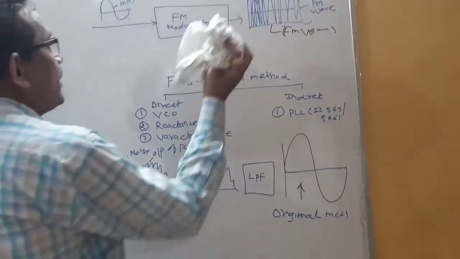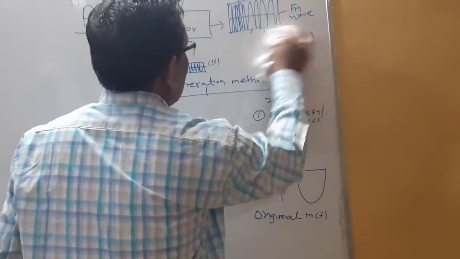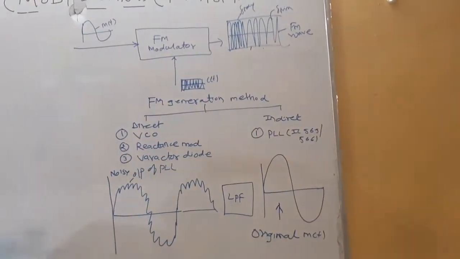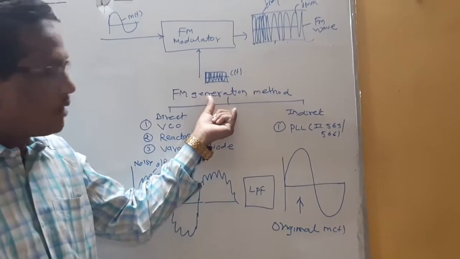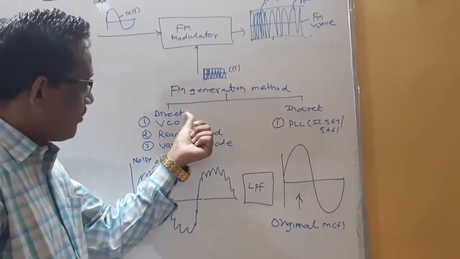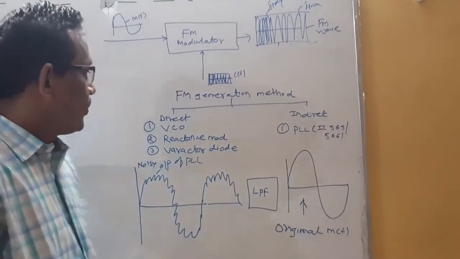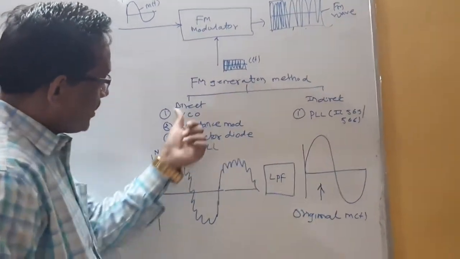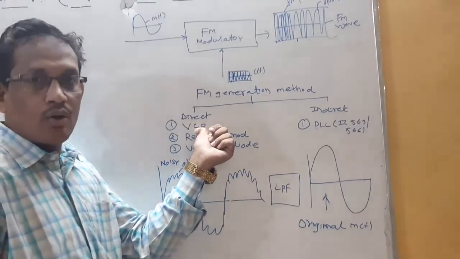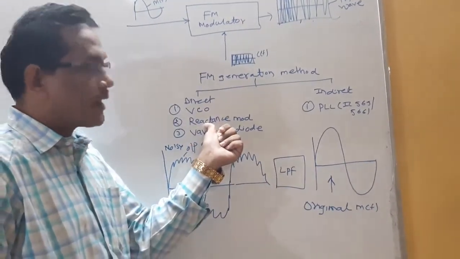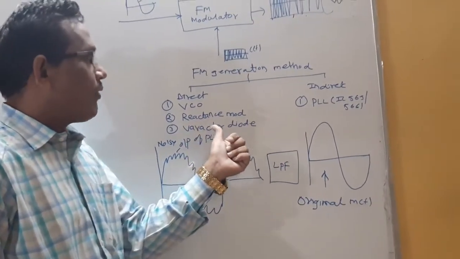Basically, how to generate the FM signal? There are two techniques of FM generation, otherwise called FM generation methods. One is the direct method, the second is the indirect method. Examples of the direct method are the VCO, which is the voltage controlled oscillator, the reactance modulator, and the varactor diode.